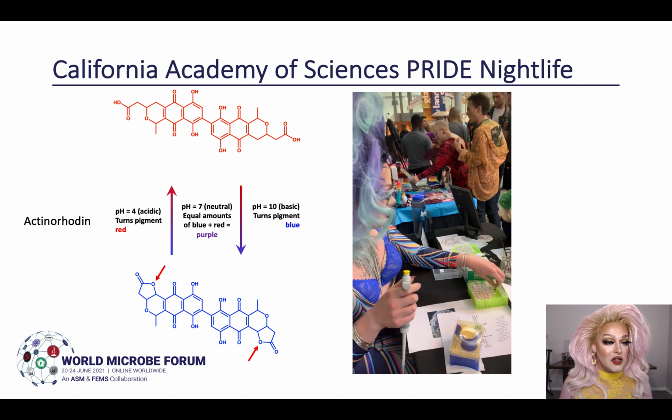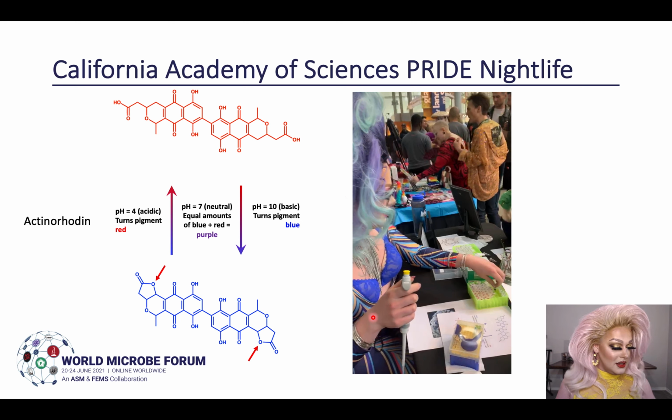So as I mentioned, actinorhodin is a pigmented antibiotic. It is either blue or red, depending on whether these oxygens here and here have a hydrogen attached or not. Under basic conditions, there's no hydrogen at these positions, so the pigment appears blue to us. And under acidic conditions, they are reduced and the color appears red.